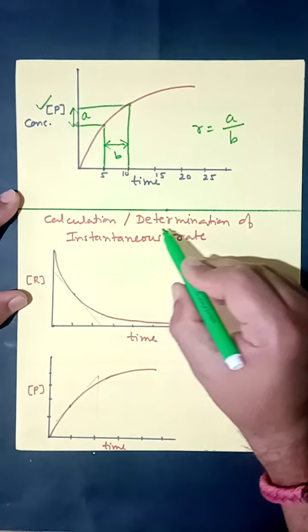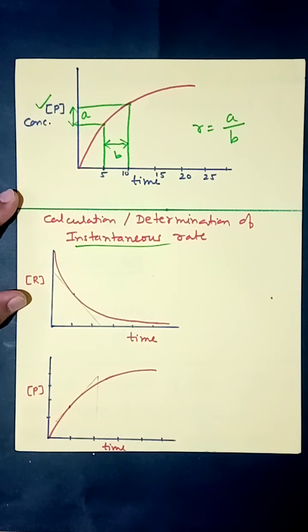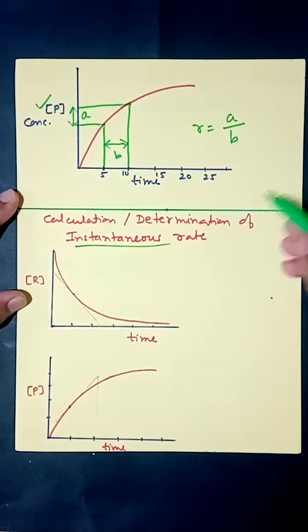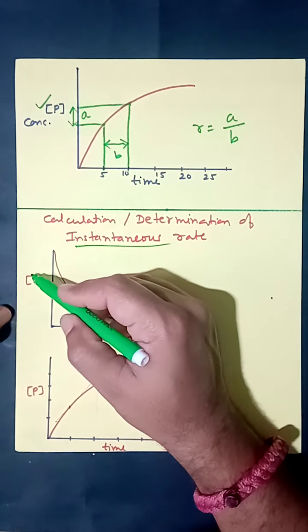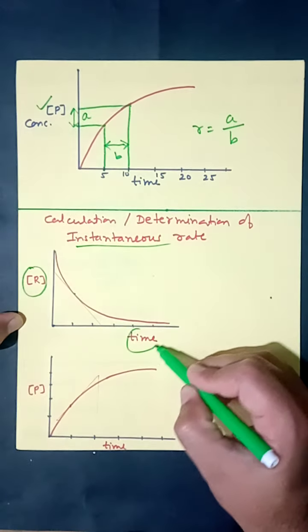Now the calculation or determination of instantaneous rate of reaction. Instantaneous means the rate of reaction at a particular moment of time. To calculate instantaneous rate of reaction, the first step is the same. Once again we plot a curve between concentration of reactant and time.